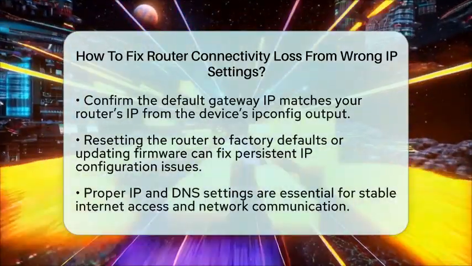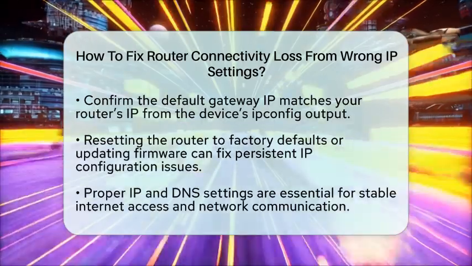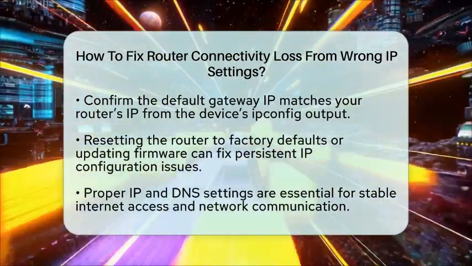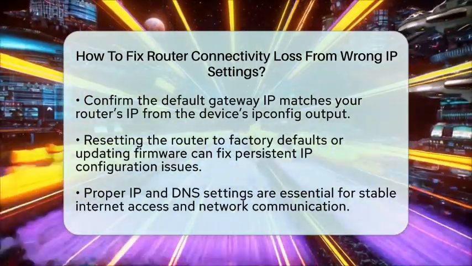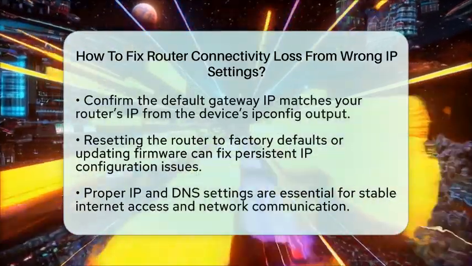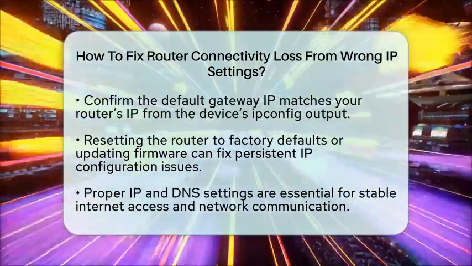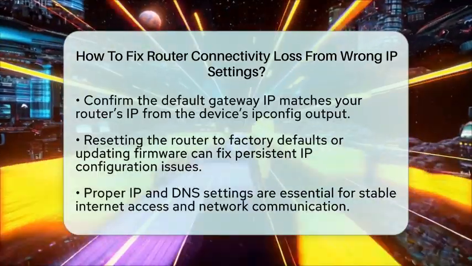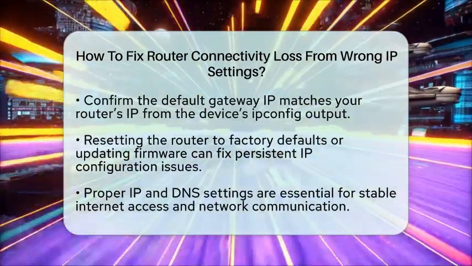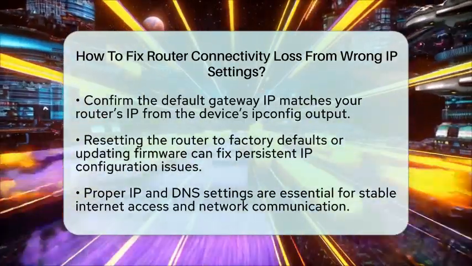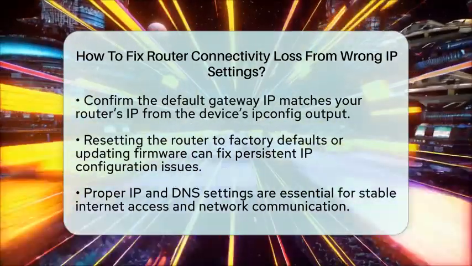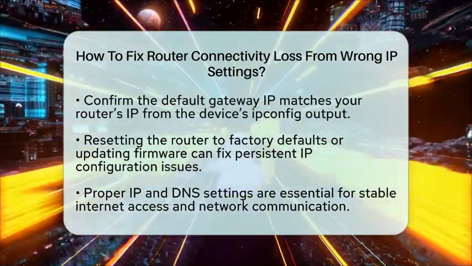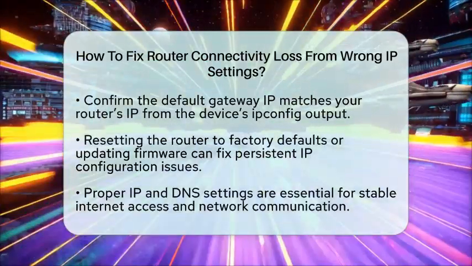Firmware updates can also fix bugs related to DHCP and IP assignment. Getting your IP settings right is key to keeping your network running smoothly. Proper IP configuration ensures your device can communicate with the router and access the internet without interruptions. Remember, correct DNS settings help you reach websites easily. By following these steps, you'll restore your connection and keep your network infrastructure working perfectly.